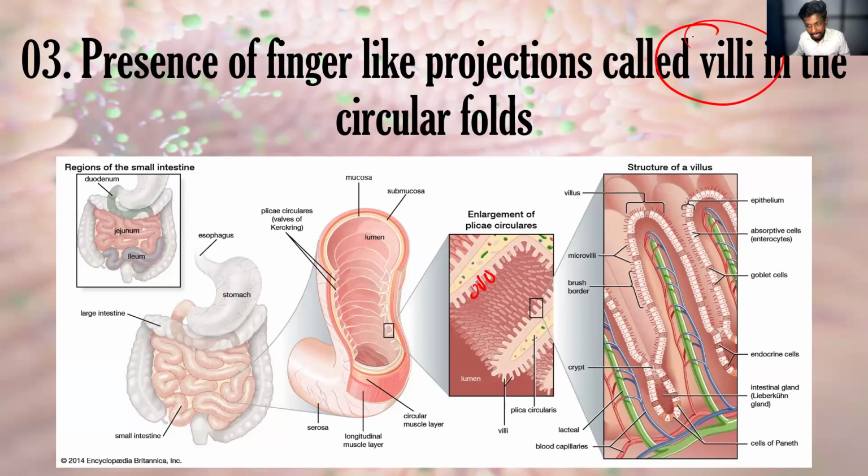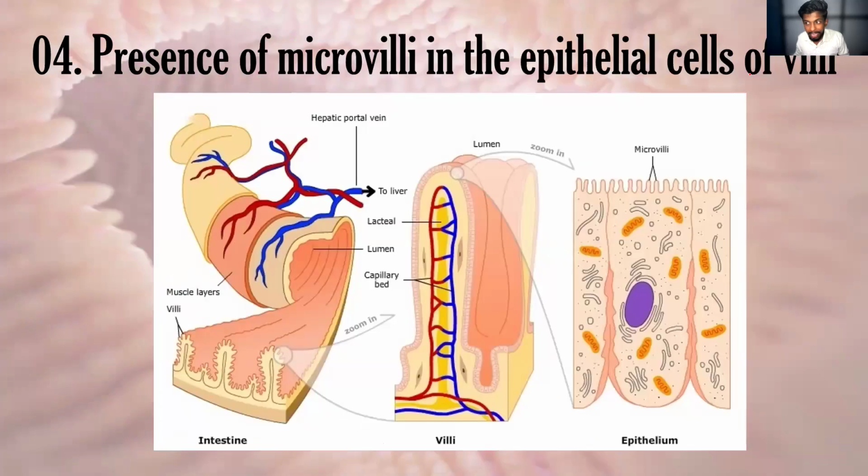And also, in that villi, if you take one of the villi and magnify it, if we zoom, we can see the microvilli. So the presence of microvilli, you can see here circular folds are there.